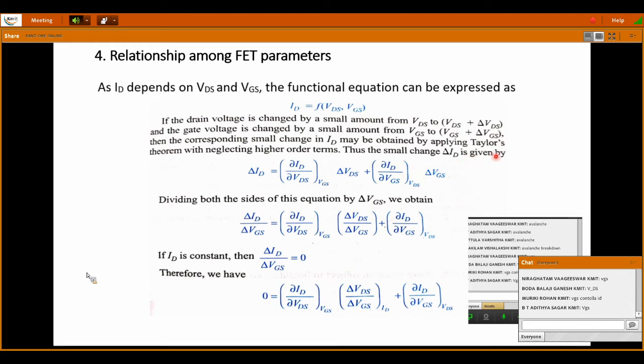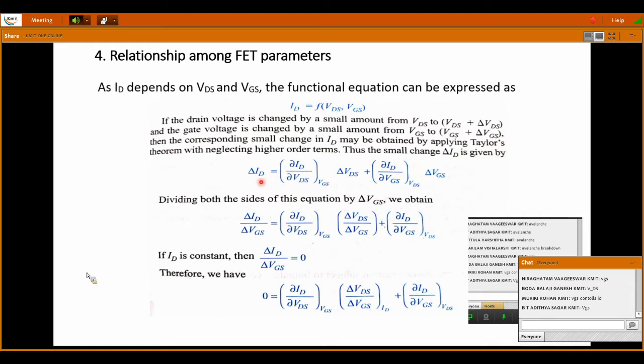Thus the small change delta ID is given by, now substituting this in the function. So del ID is equal to dou ID by dou VDS at VGS held constant into del VDS plus dou ID by dou VGS at VDS held constant into del VGS.